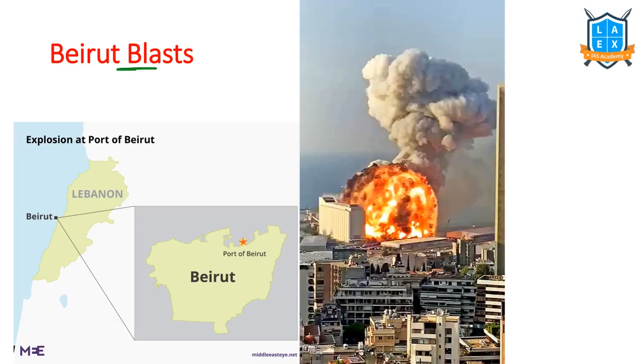Next one is the Beirut blast. Beirut, as we said, is a port city. This is adjacent to the Mediterranean Sea on this side. So the Beirut blasts have happened. Ammonium nitrate was being stored in the godowns near the port. That has led to huge blasts and then associated damage.